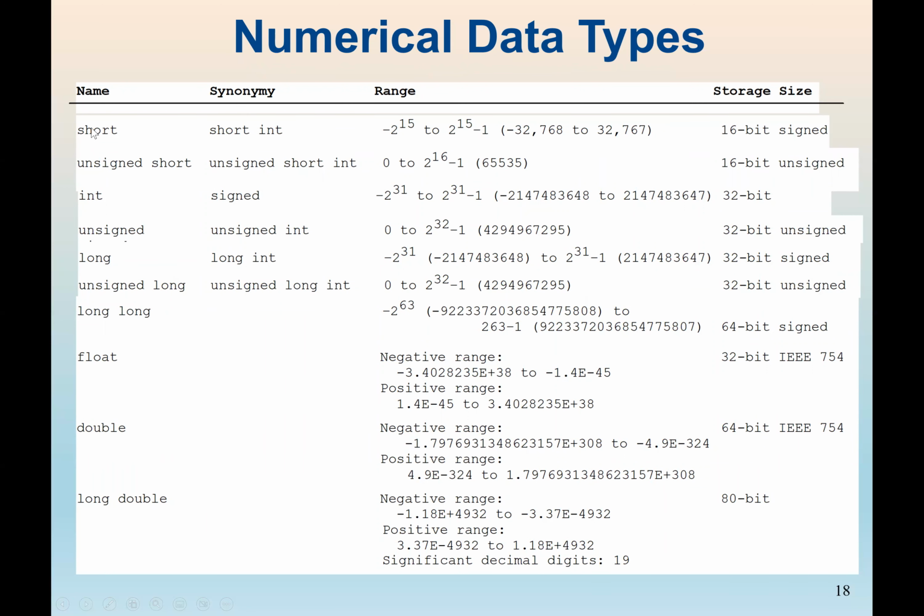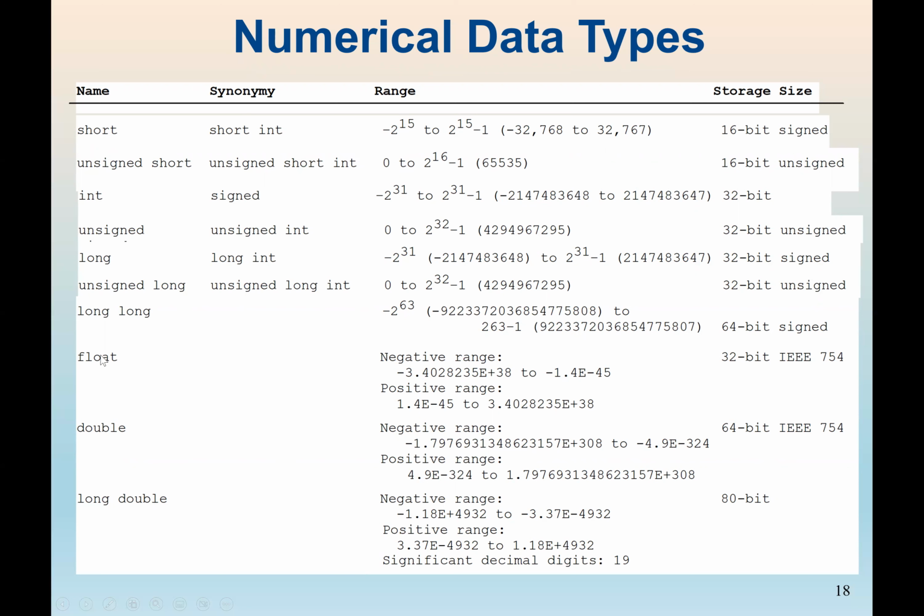And the shortest one is the data type short, from negative 2 to the power 15 to positive 2 to the power 15 minus 1. The range is just negative 32,768 to positive 32,767. Now with the long, it's over billions, trillions, very big.